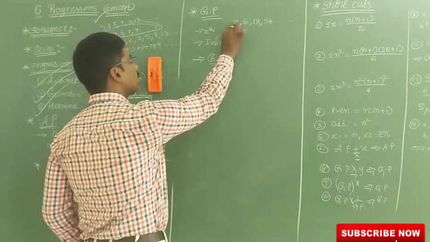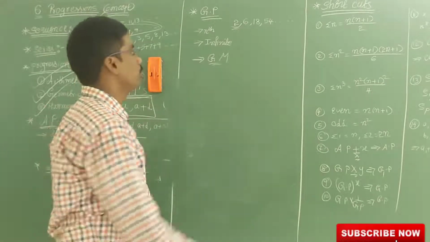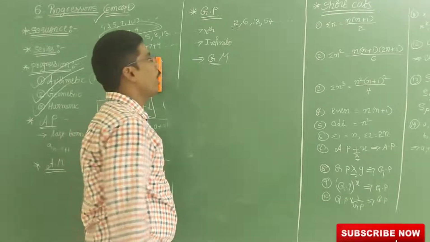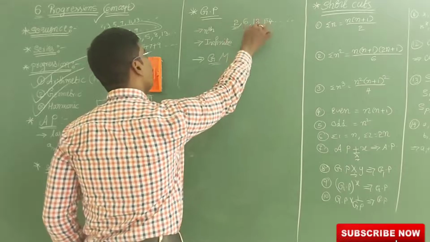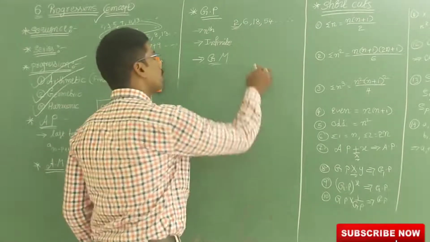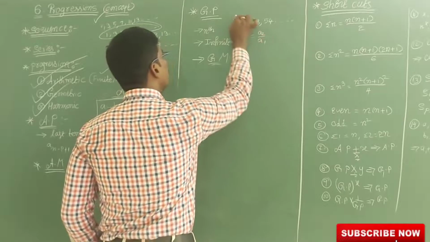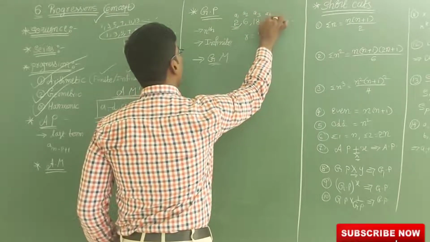So the first term is called the leading term, starting term or first term, and the remaining terms I am getting are the terms in the GP. Here 6 by 2 is 3, 18 by 6 is 3, and 54 by 18 is 3. That is called the common ratio. R is equal to A2 by A1, with terms A1, A2, A3, A4 and so on.